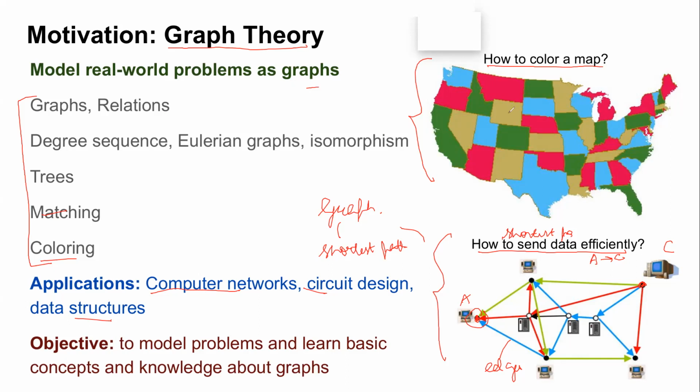Any specific property by which I'm coloring it? Anything you notice? I'm coloring different states of the US with different colors. If you observe a property, none of the adjacent states have the same color.